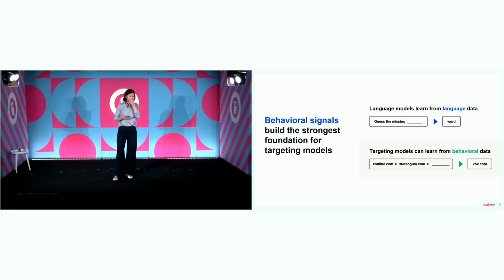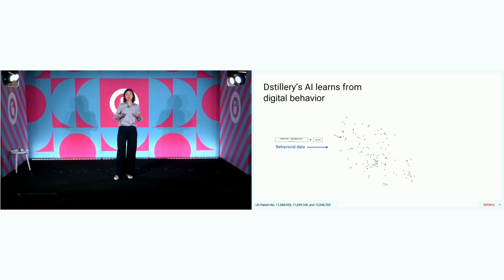This is what it looks like when we capture that behavioral signal. Think of this like a map. Every dot here is a website. And dots that are closer to each other are websites that are visited kind of interchangeably in those journeys. They kind of mean the same thing in terms of someone's journey.